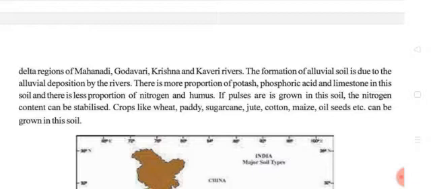Alluvial soil is formed due to the alluvial deposition by the rivers. There is a higher proportion of potash, phosphoric acid and limestone in this soil.